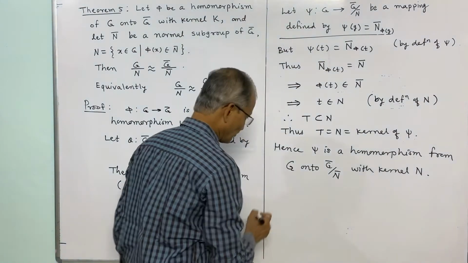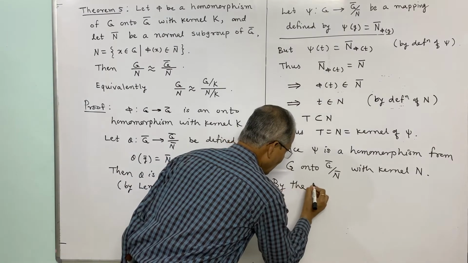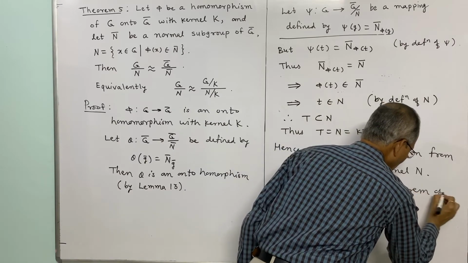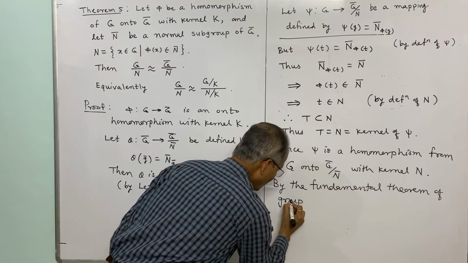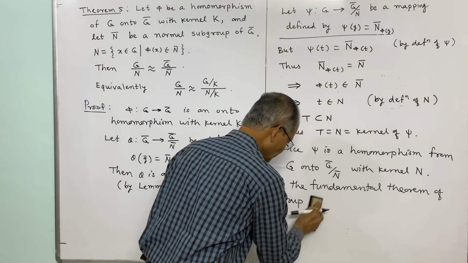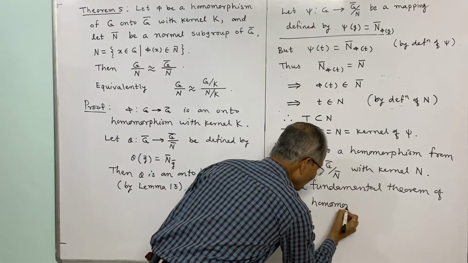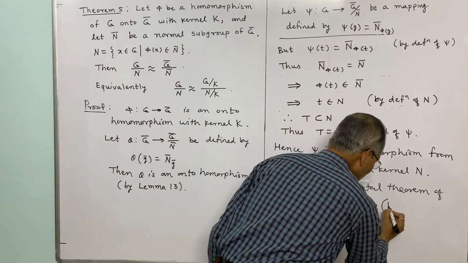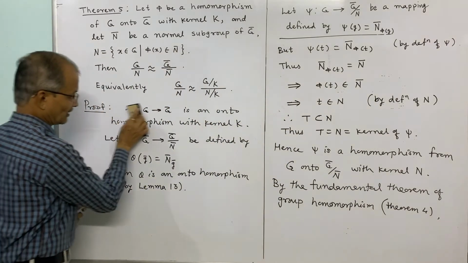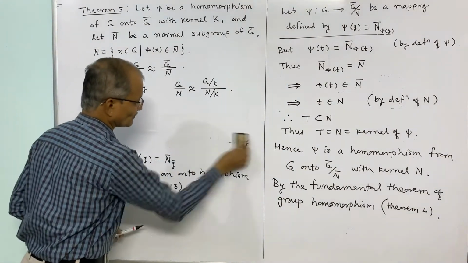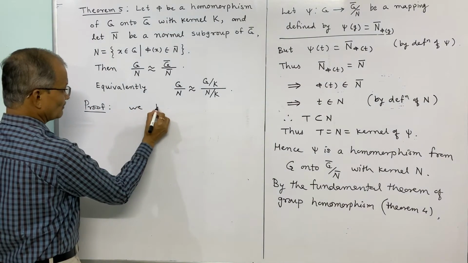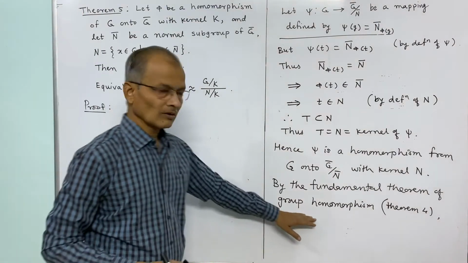So by the fundamental theorem of group homomorphism, this is our theorem 4, we have, now what is the fundamental theorem of homomorphism of group?